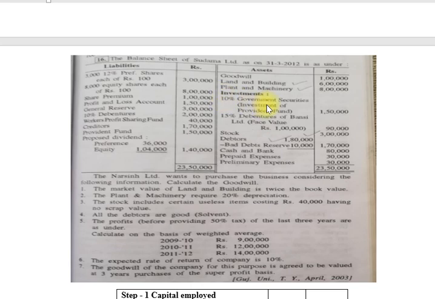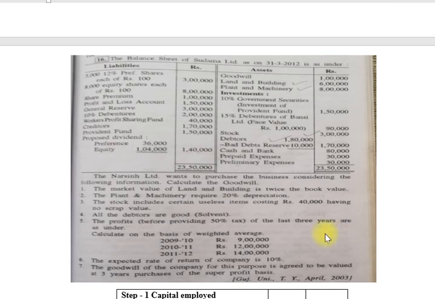Then investment. Here there are two types of investment: trading investment and non-trading investment. In our previous lectures I cleared your concept about investment and trade investment. When you make investment in provident fund, debenture sinking fund, and subsidiary companies' shares.